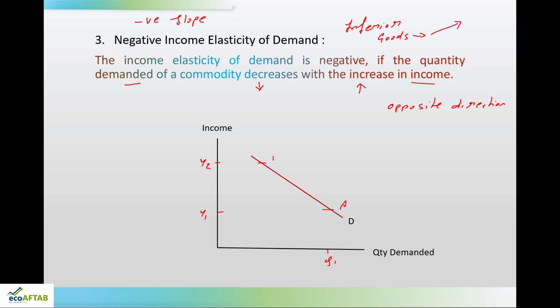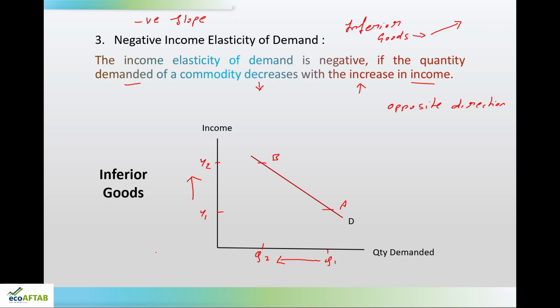The consumer's consumption will decrease from A to B. He will be having a quantity demanded of Q2. So, here one variable is increasing and the other variable is decreasing. Such a situation is applicable for a certain category of goods which are called as inferior goods. So, this is the third type of income elasticity of demand.